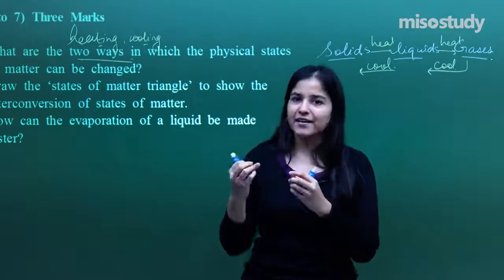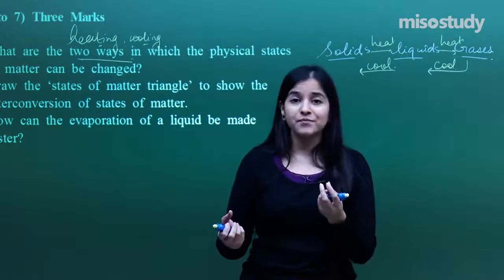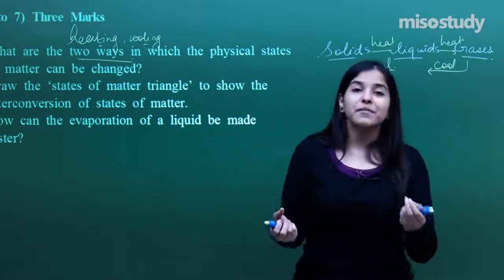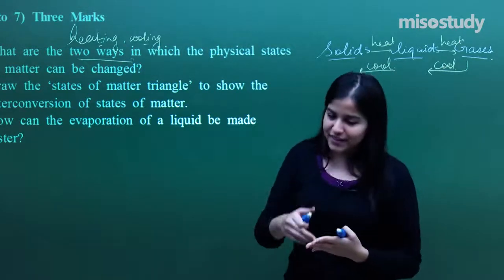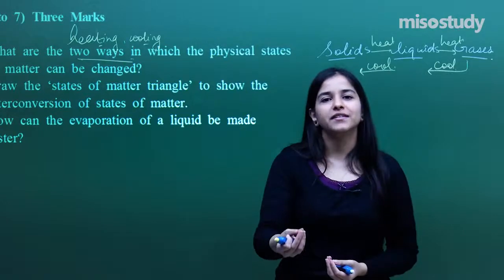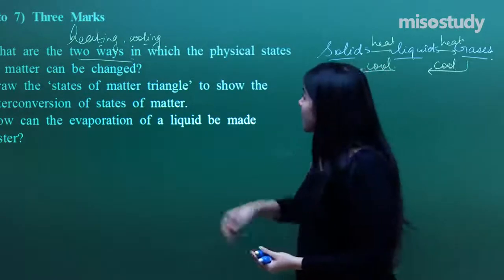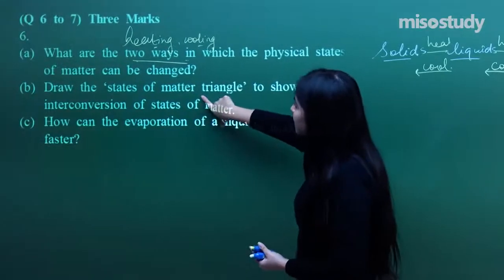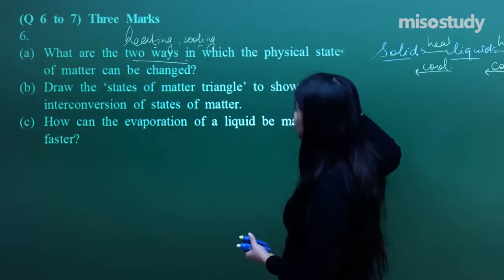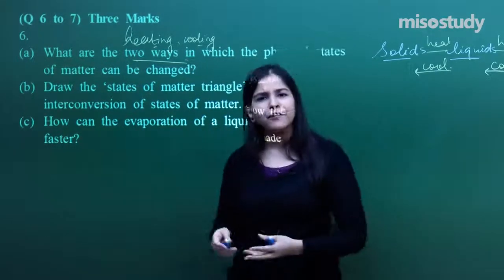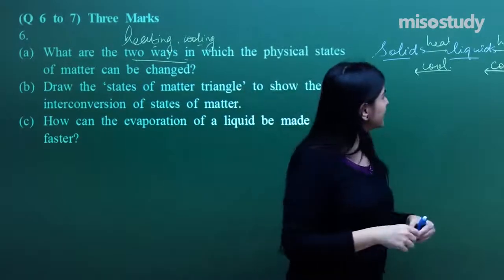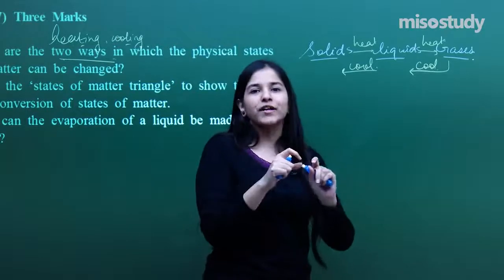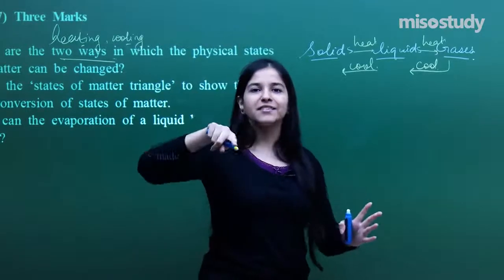So basically, if there are naphthalene balls, again what is that? It is an example of a sublimation product or sublimable substance. It gets converted into vapors just by mere heating. Okay, so that is the first part which we have done. Now the next part: draw the states of matter triangle to show the interconversion of the states. Have you ever drawn it? It's very easy. A similar kind of concept will be there, but I need to just draw it in the form of a triangle. So basically it's a cycle. Let's see how.